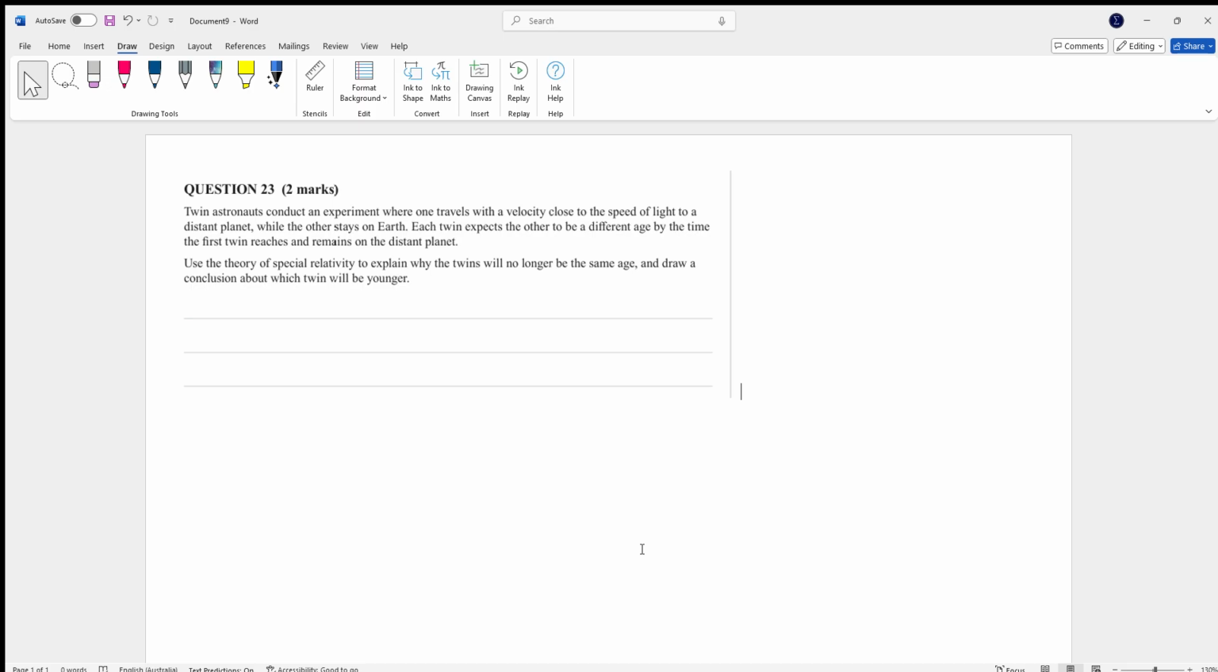But otherwise, let's just get straight into question 23. Twin astronauts conduct an experiment when one travels with a velocity close to the speed of light to a distant planet, while the other stays on Earth. Each twin expects the other to be a different age by the time the first twin reaches and remains on the distant planet. Using the theory of special relativity, explain why the twins will no longer be the same age and draw a conclusion about which twin will be younger.